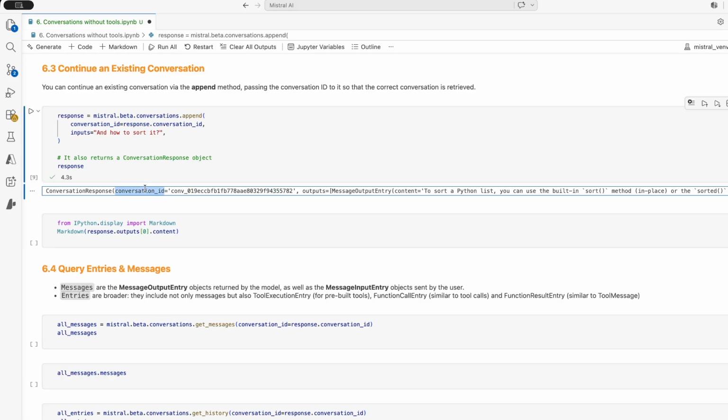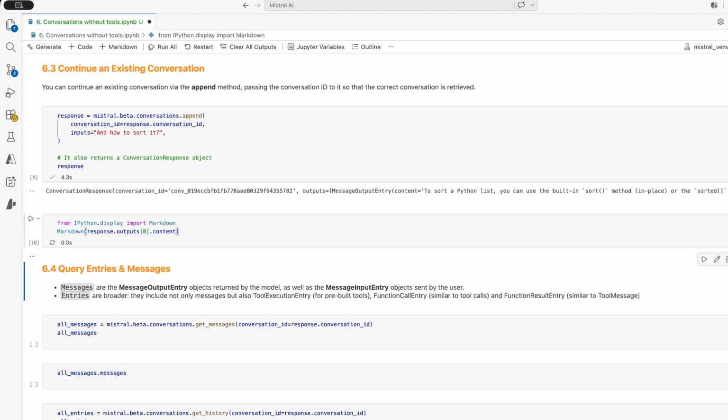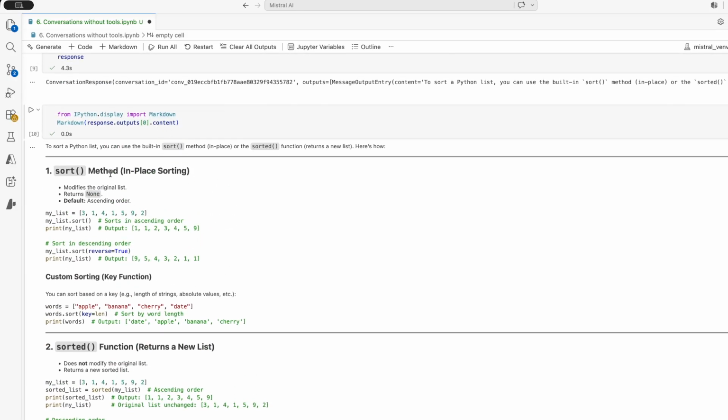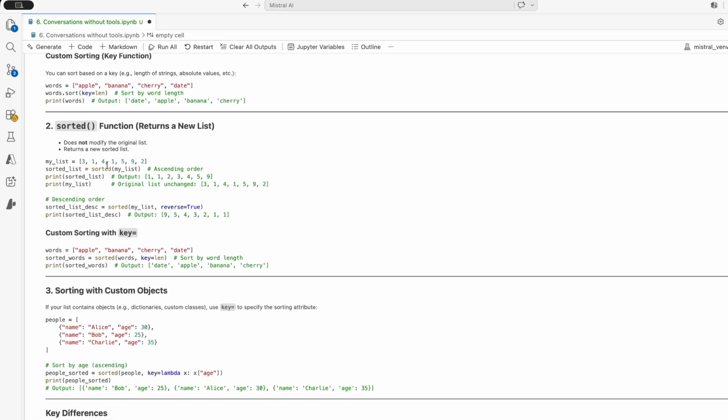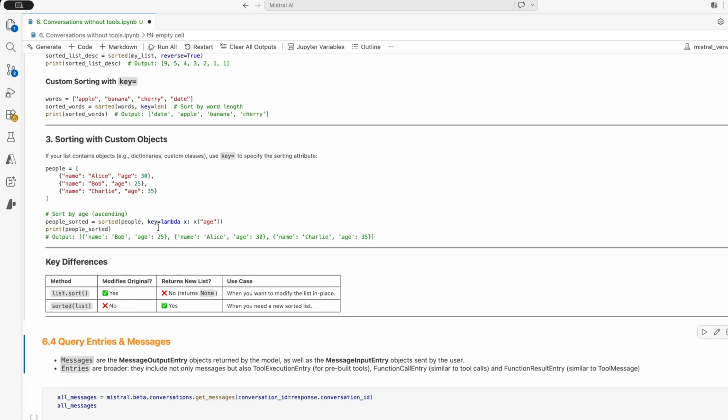Similarly to before, we get a conversation ID, but this is the same as before because we are still working on the same conversation. And then there are still some outputs and still a single message inside, which is the response to my question. And if I want, I can display it. So remember in chat completion, we had to do dot choices, index 0, dot message dot content. Here, this is dot output at index 0, and directly the content. And if I scroll a bit up here, this is what we executed, and we see that this is quite a long response from the LLM, already nicely formatted with everything I need to know how to sort a Python list.